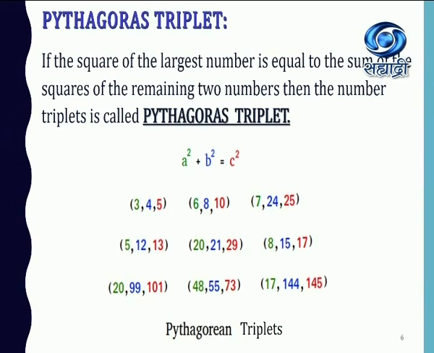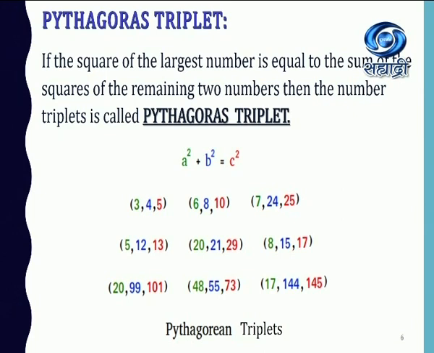So if the square of the largest number out of three given positive integers, all three sides of the triangle being positive integers, is equal to the sum of the squares of the remaining two numbers, then the number triplet is called a Pythagorean triplet. Or in some countries they call them Pythagorean triples. So triplets and triples are the same.